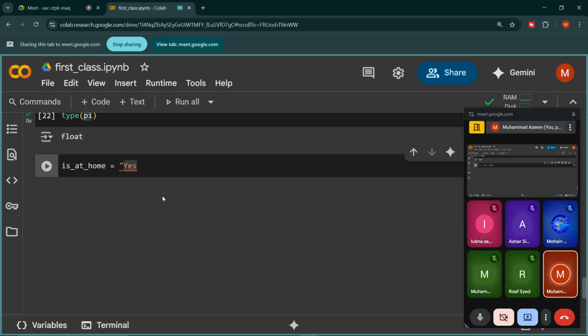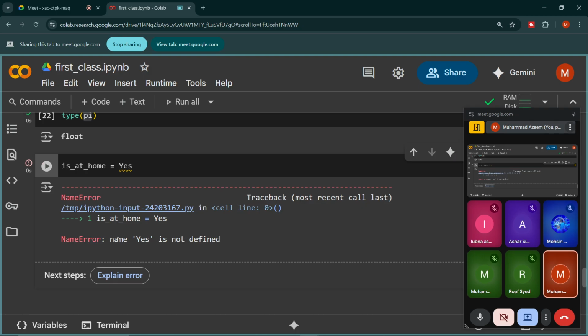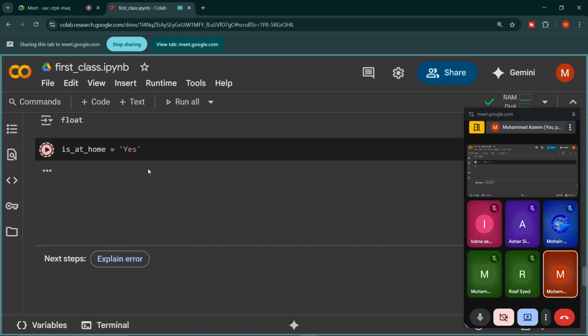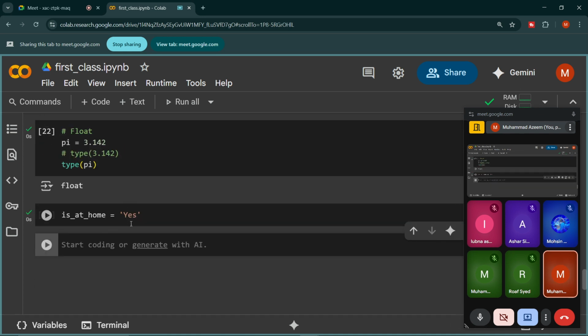Let me remove this, and we will see that we have already got this yellow underline. If I execute the cell, it will give me the error: name yes is not defined, meaning Python does not recognize what to do with yes. If we write yes in single or double quote, Python now understands that it has to save yes into the variable is at home. So now yes is stored in the variable is at home.